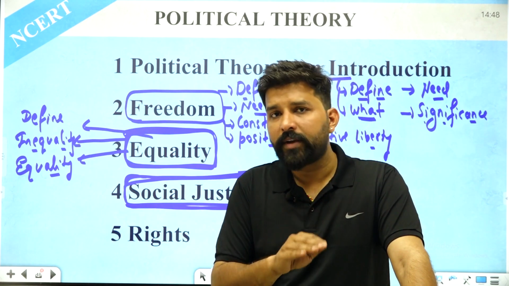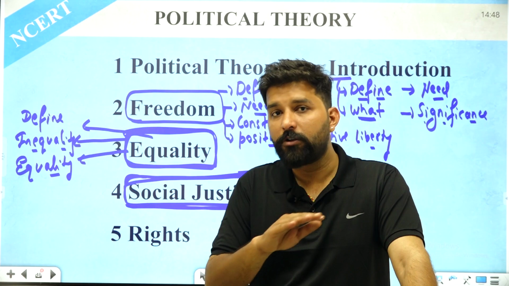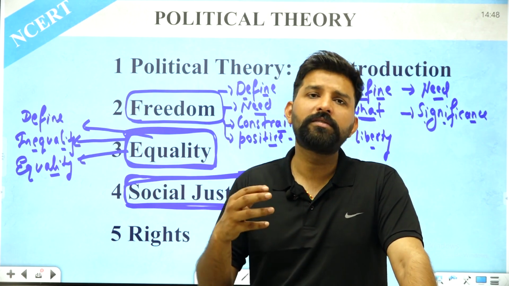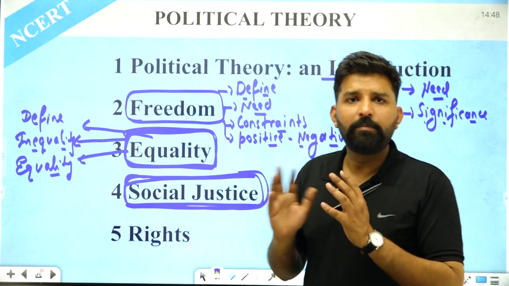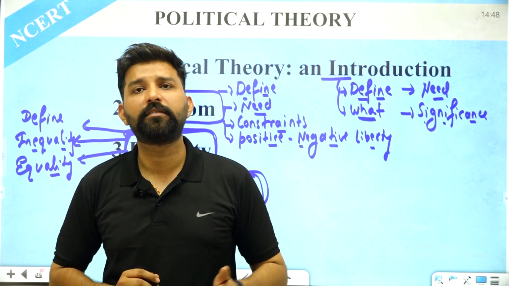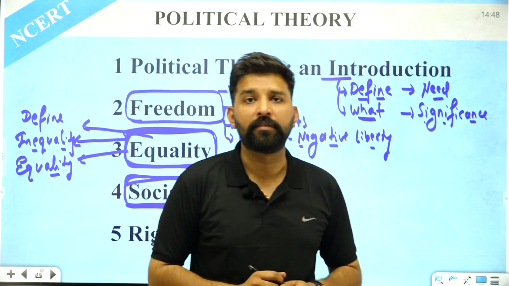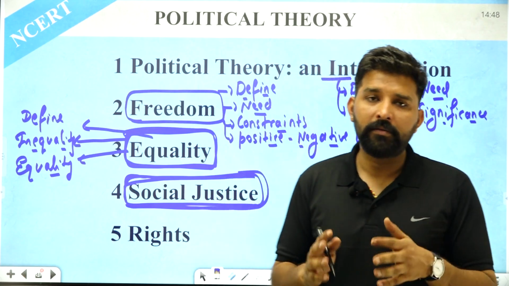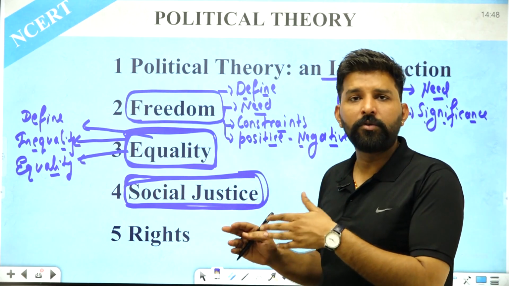For example, if you look at the tribal societies of the country, they are also out of the mainstream. Why? Because at some point in time, some part of society discriminated against them in such a manner that they didn't get access to education or to resources. That is why we need to deliver them justice.